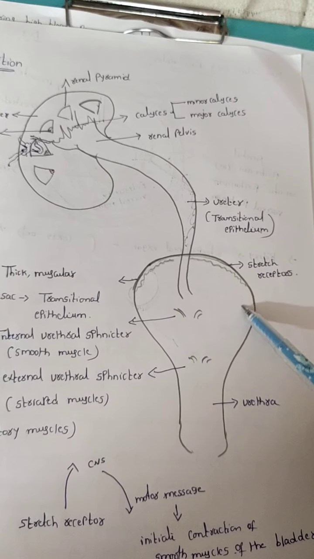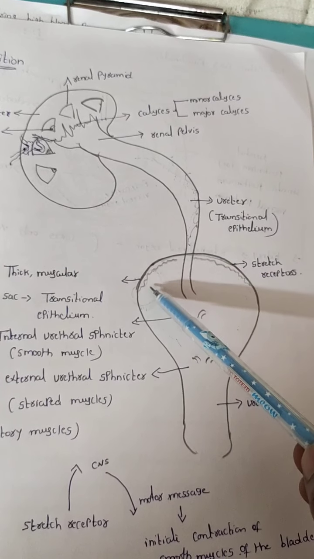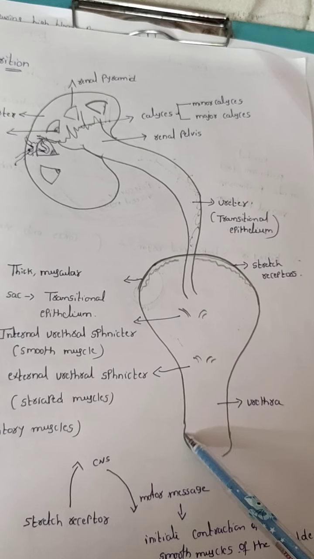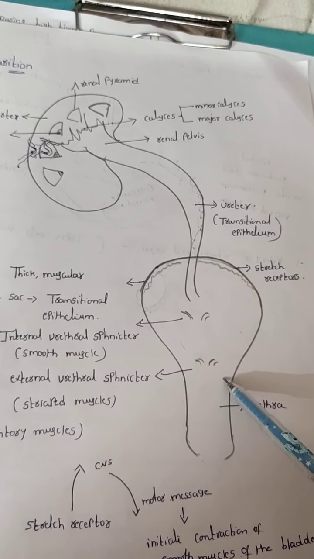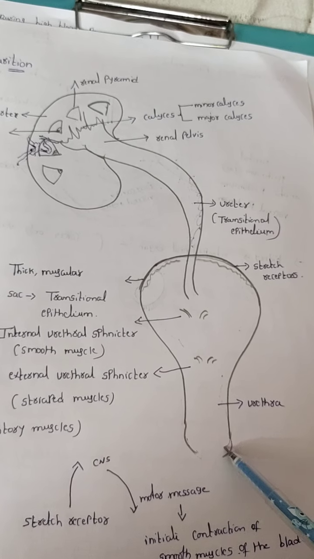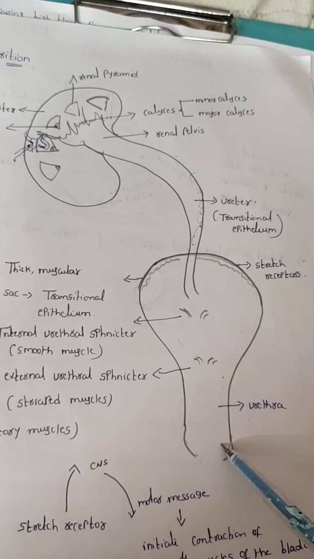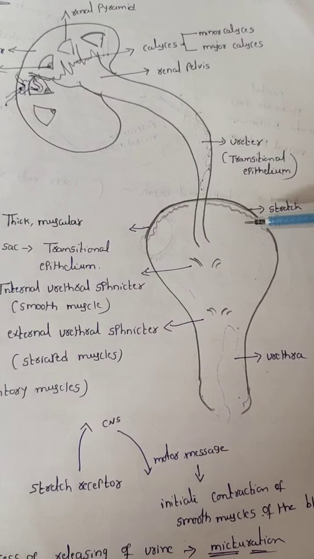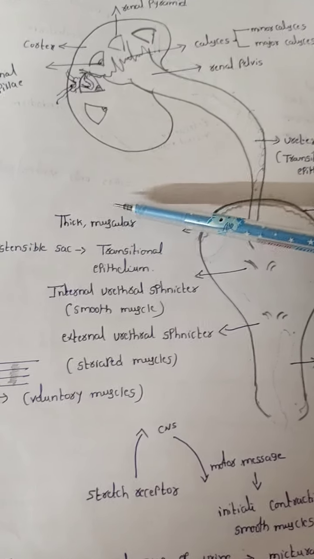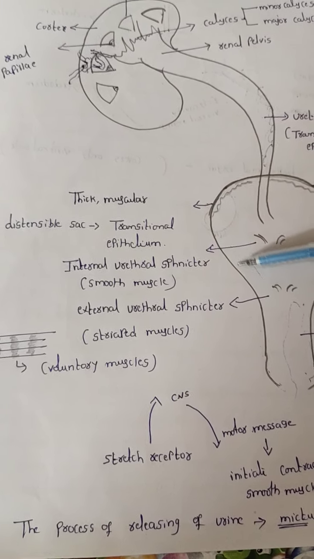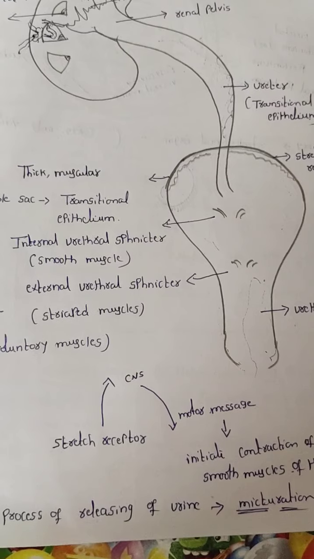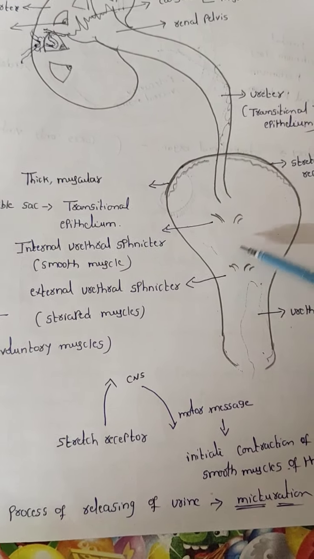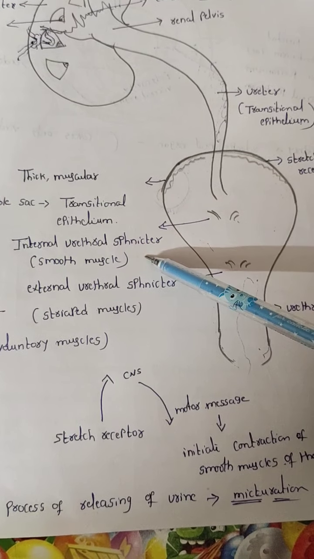Now this ureter opens into the urinary bladder. The temporary storage of urine takes place in the urinary bladder. This urinary bladder is continued with the urethra. In males that opens through the penis, in females through the vagina. The urine comes outside. Now this urinary bladder is a thick muscular distensible sac-like structure, and it is also lined by transitional epithelial cells. Its walls have sphincters.